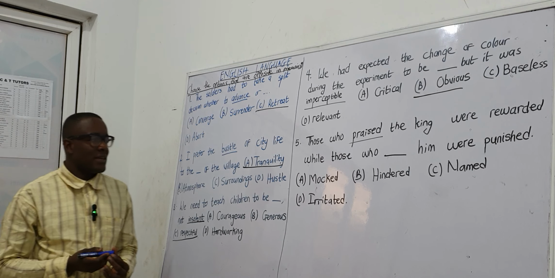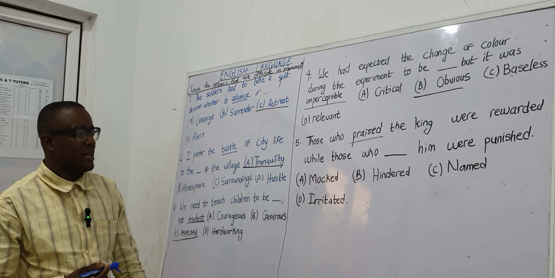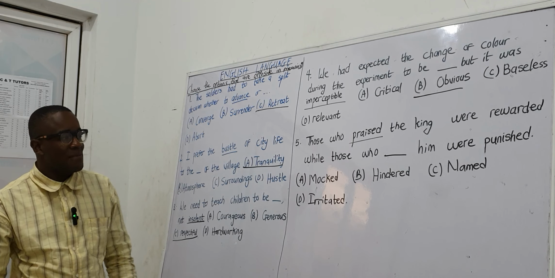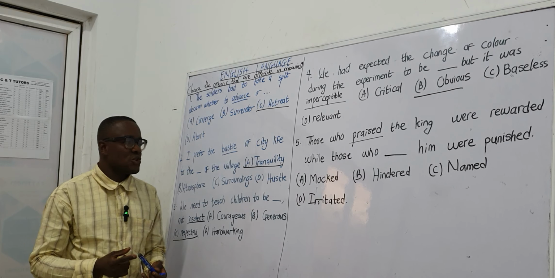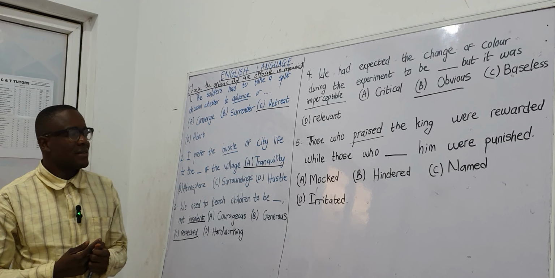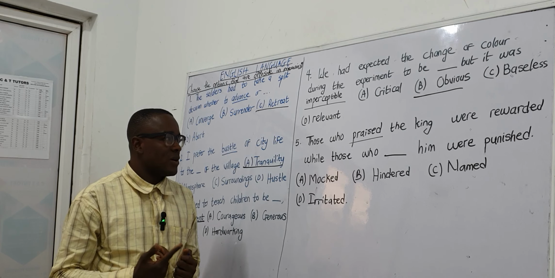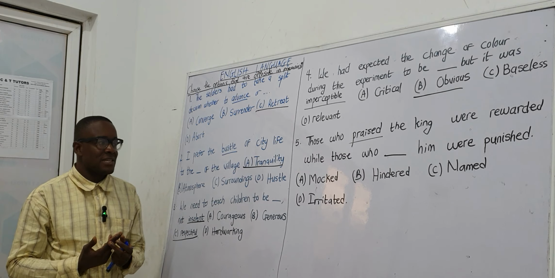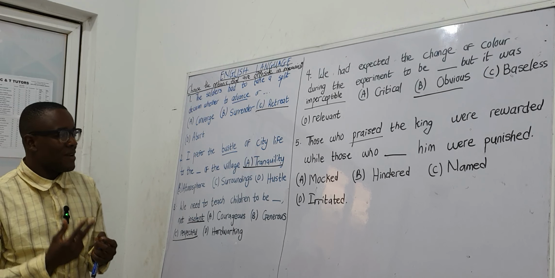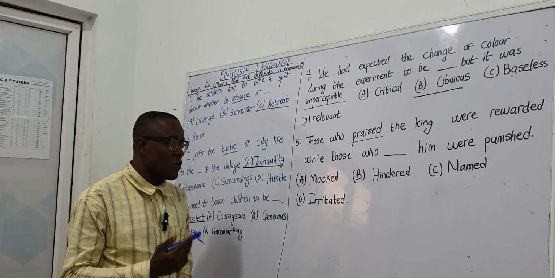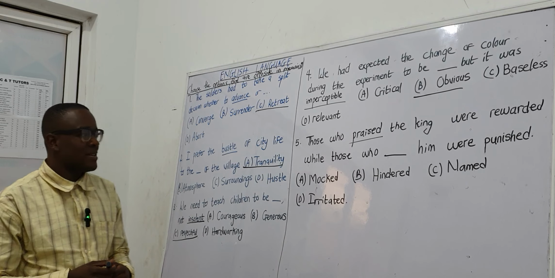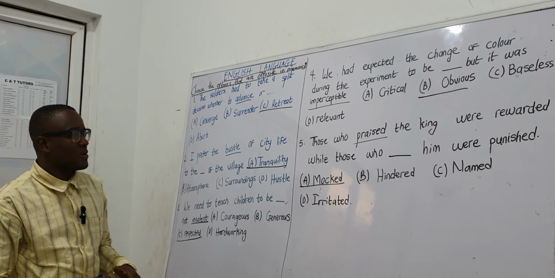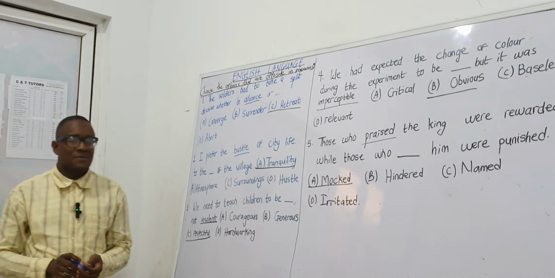The best answer we can pick here is option A, because if you are not praising someone, then you are likely mocking that person. Though, of course, you can expect to see words like blame. But the instruction says choose the option that is the most nearly opposite in meaning to the underlined word. So we might not come across some words that we envisage, but we usually have a very reasonable answer that can serve as the opposite of the word in question. And in this regard, the answer is mocked, as the opposite of the word praised.